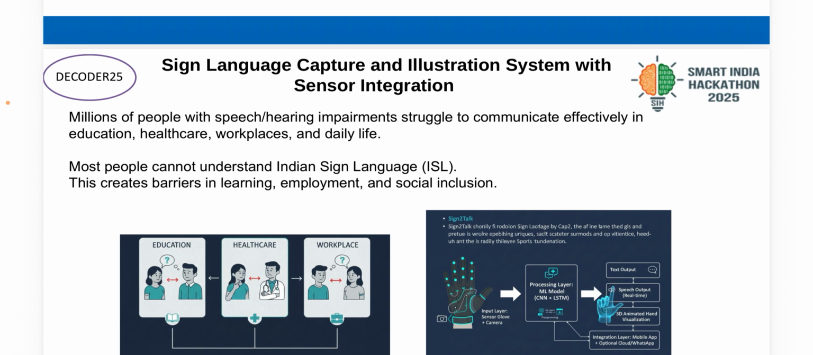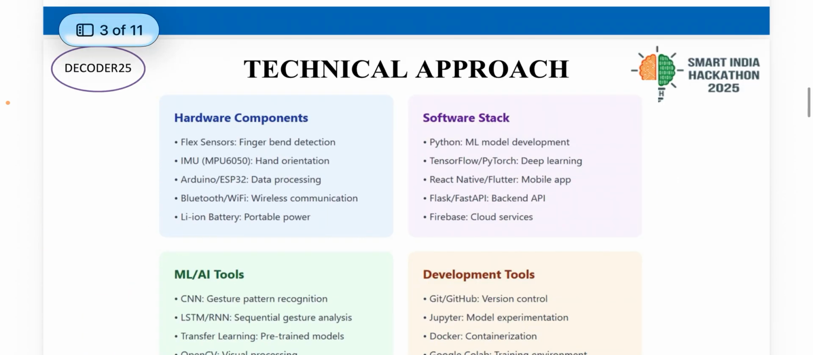Our project aims to eliminate this gap by providing a technological bridge that converts ISL gestures into text or visual speech formats for better mutual understanding. The technical approach uses affordable sensors such as flex and IMU to detect hand and finger movement. It employs machine learning, including TensorFlow and Python for gesture recognition, and provides real-time translation of sign gestures to text, speech, or 3D visual output.